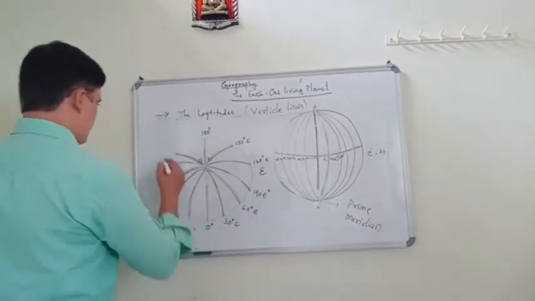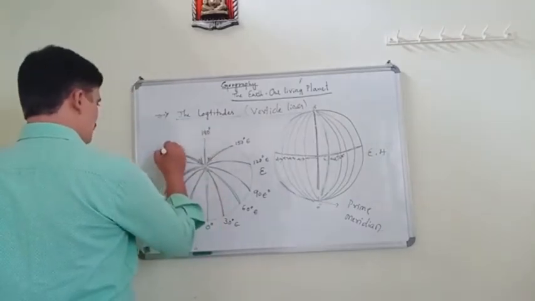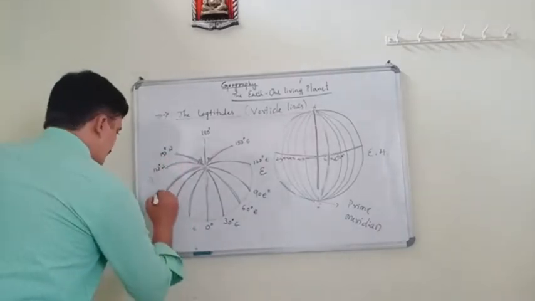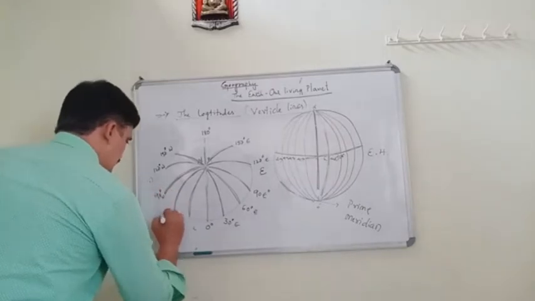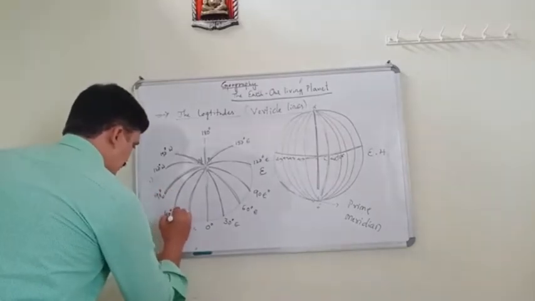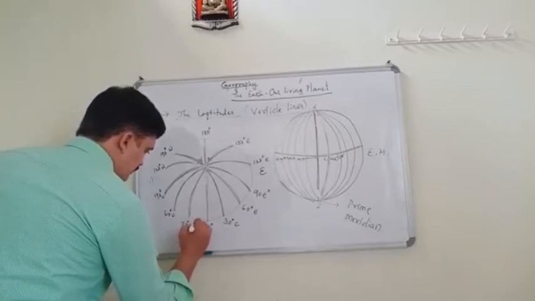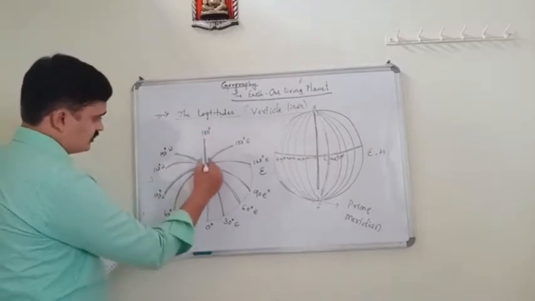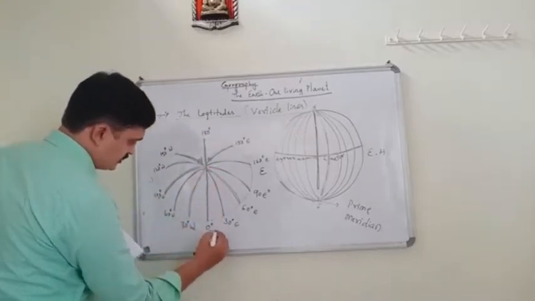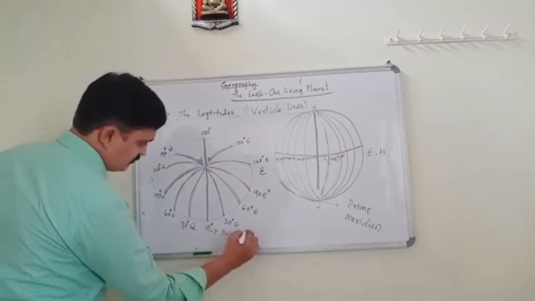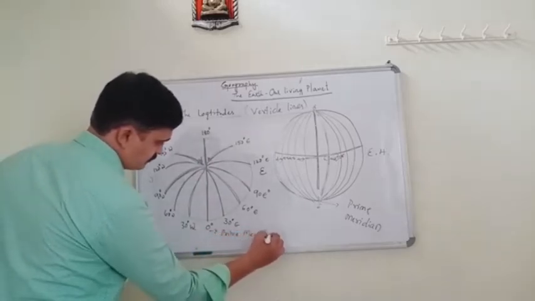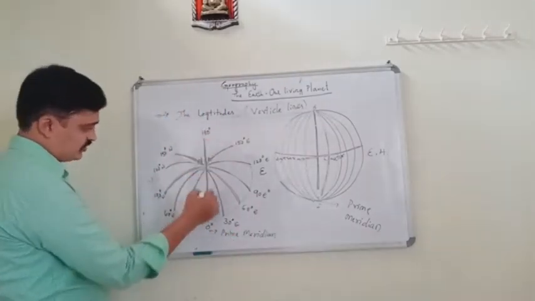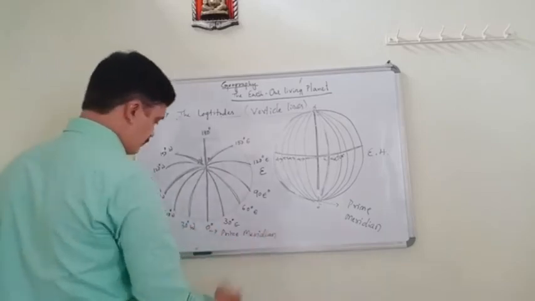And this is 180 degree, and same here 150 degree west, 120 degree west, 90 degree west, 60 degree west, and 30 degree west. This middle line we call 0 degree, the prime meridian.